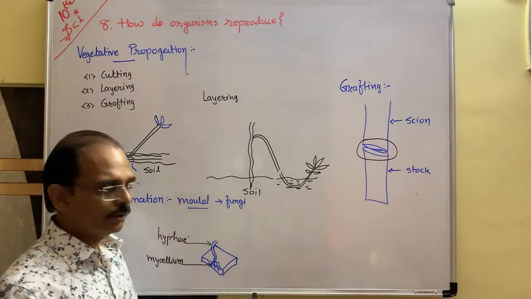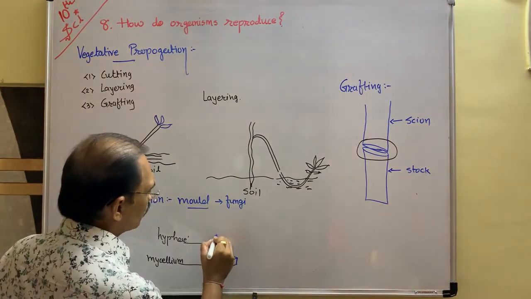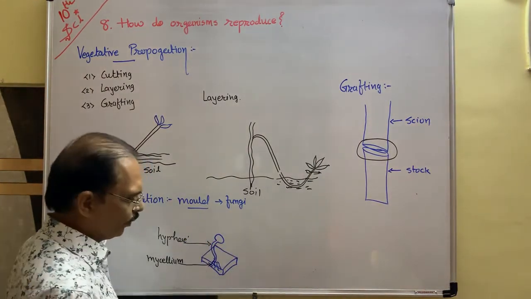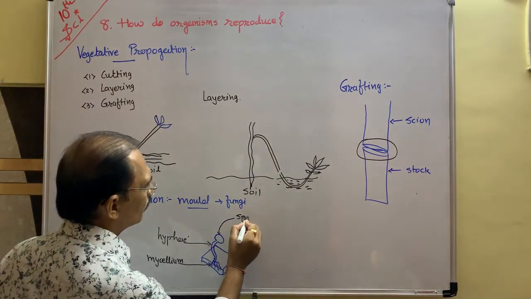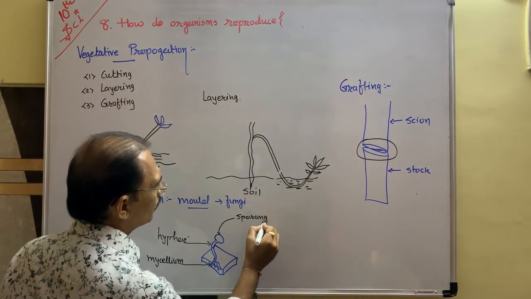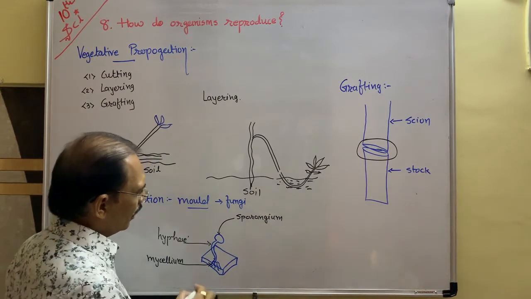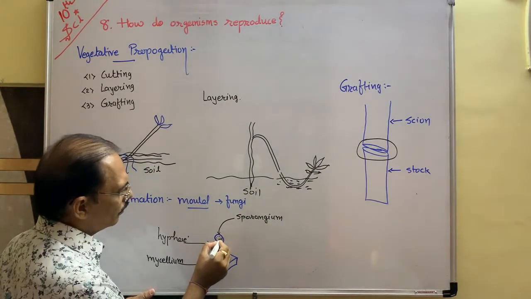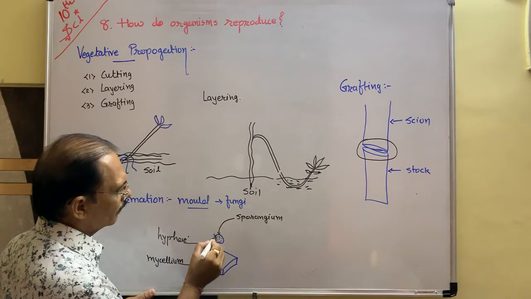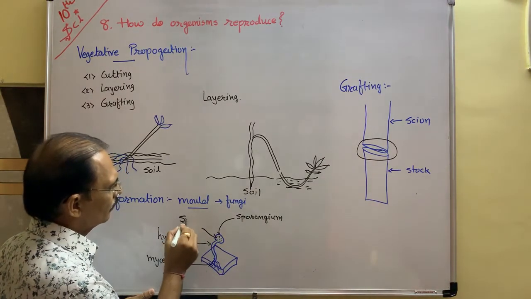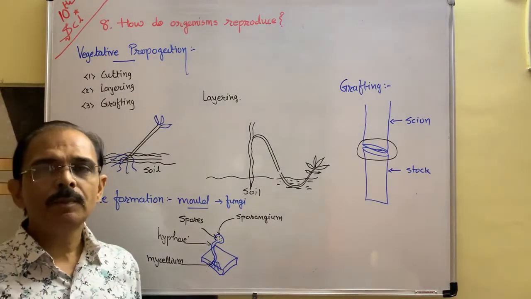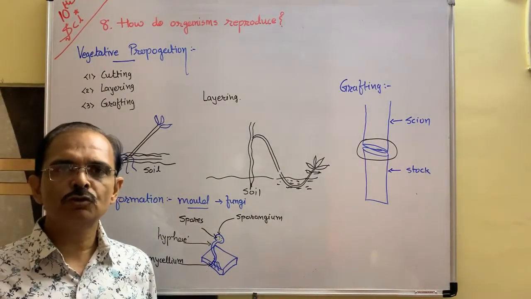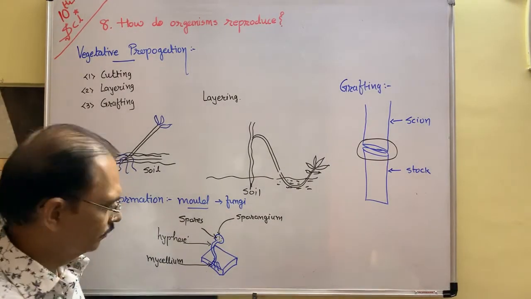On the tip of the tube, a round structure is produced, which is known as sporangium. Inside the sporangium, many spores are there. They perform multiple fission, 1 to 2, 2 to 4, 4 to 8, and so on.